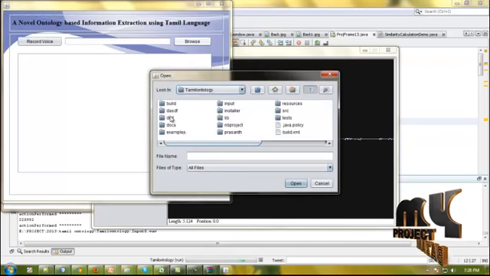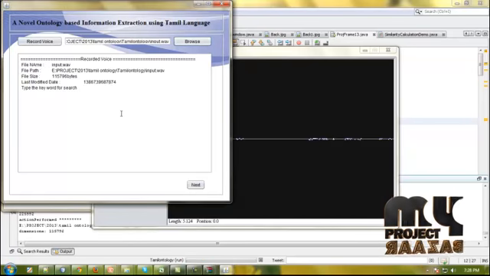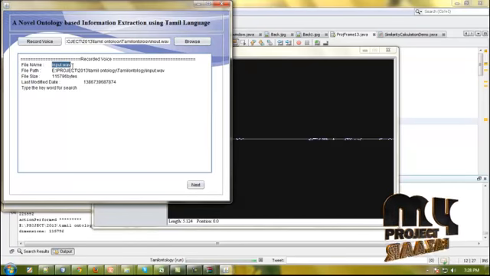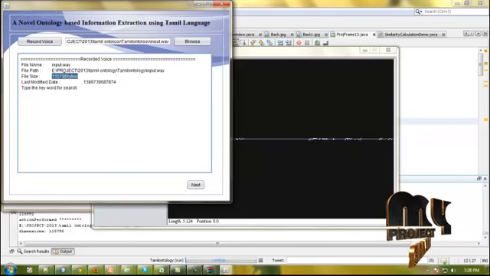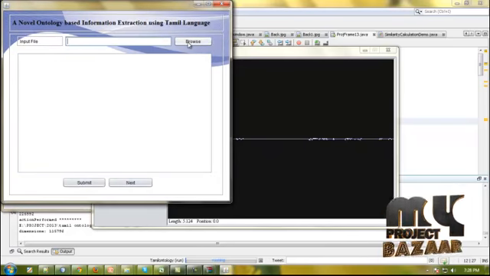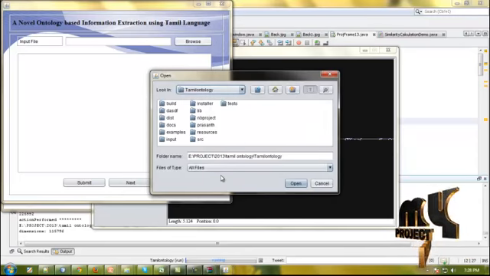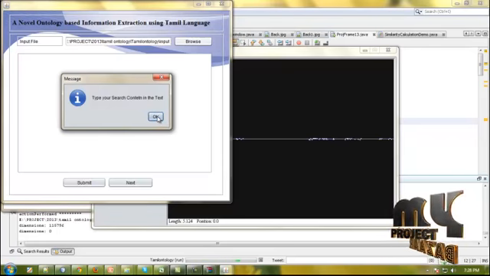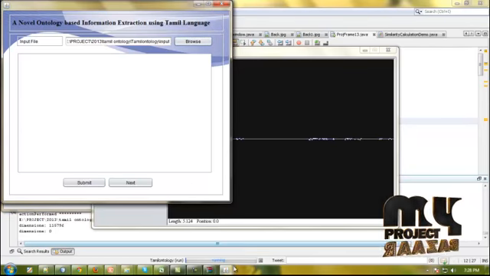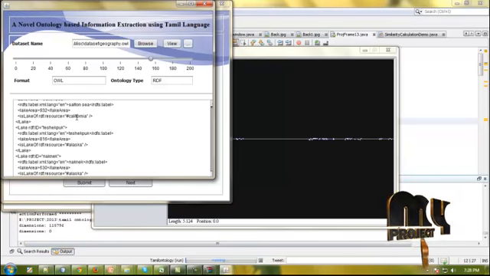After saving this file I browse that file, input.wave. It represents the file path, the size in bytes of this file, and the time of last modified. Next I am going to search the next elements. For this I browse the input files. So now we are able to type the search content in the text area. For that I provide the searching content from my file.